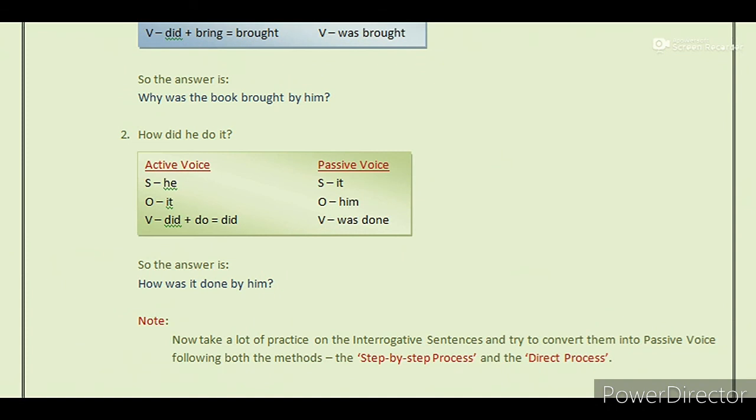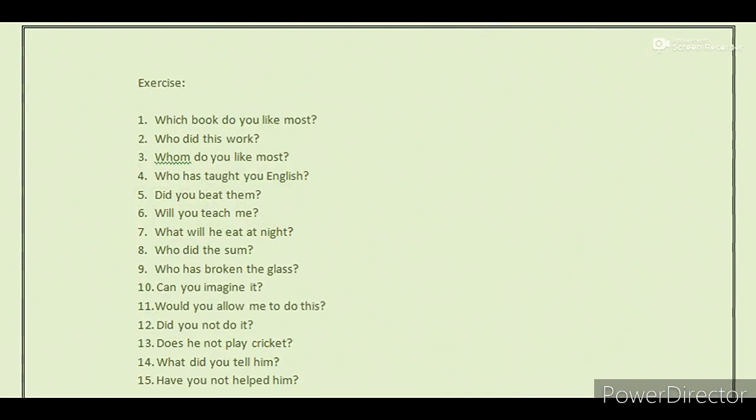Now take a lot of practice on the interrogative sentences and try to convert them into passive voice following both the methods, the step-by-step process and the direct process as well. Now look here, I have given you so many tasks to practice at home. So work hard.